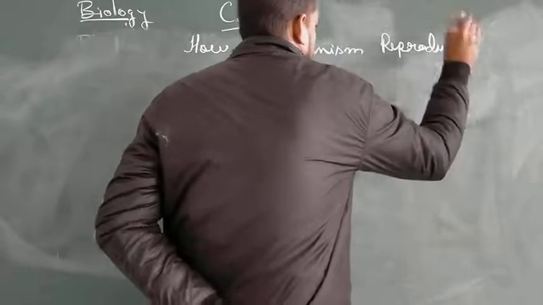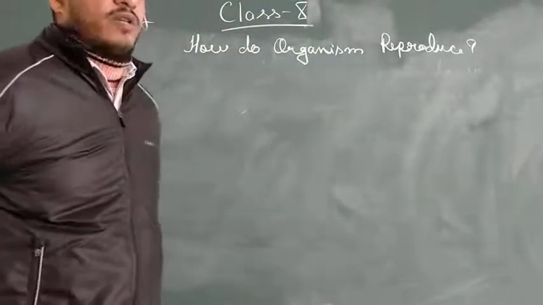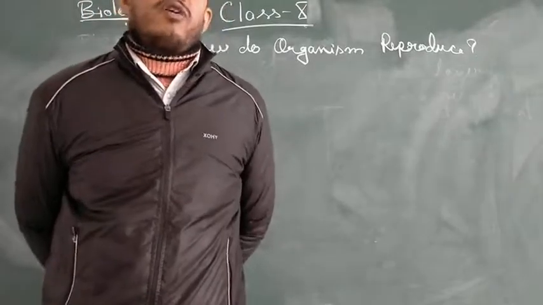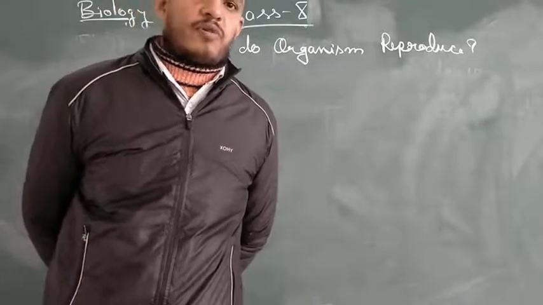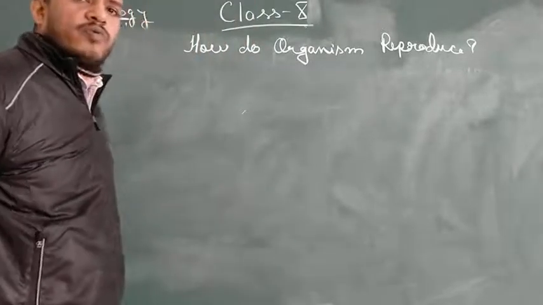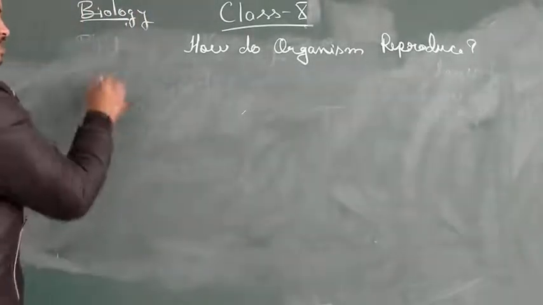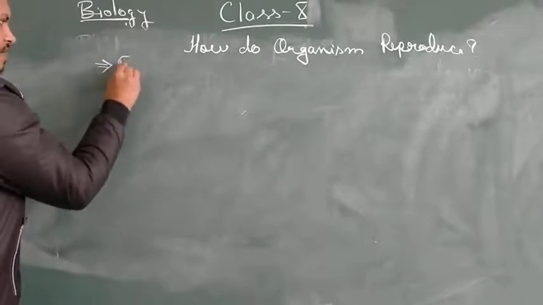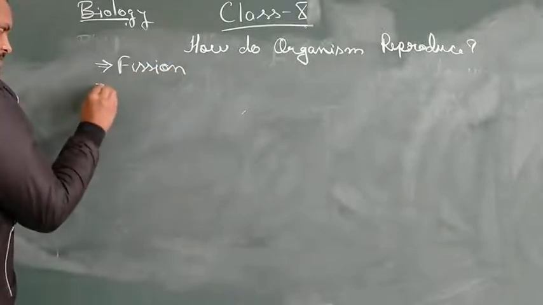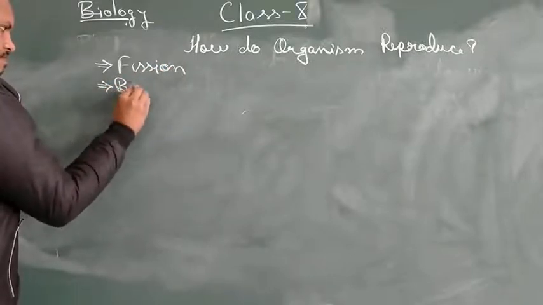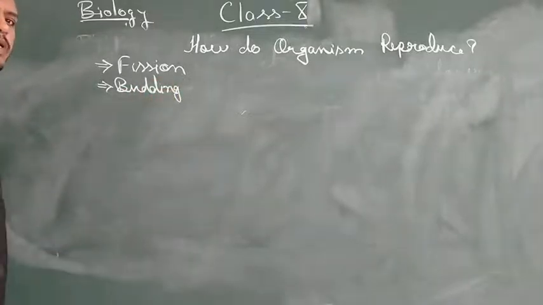Okay. So in this chapter we have discussed lots of things. Yes, we have discussed the introduction and all. We are already discussing the asexual mode of reproduction, and in today's class we are going to discuss different types of asexual reproduction. We have already completed fission, which is a type of asexual reproduction. These two topics we have already discussed.